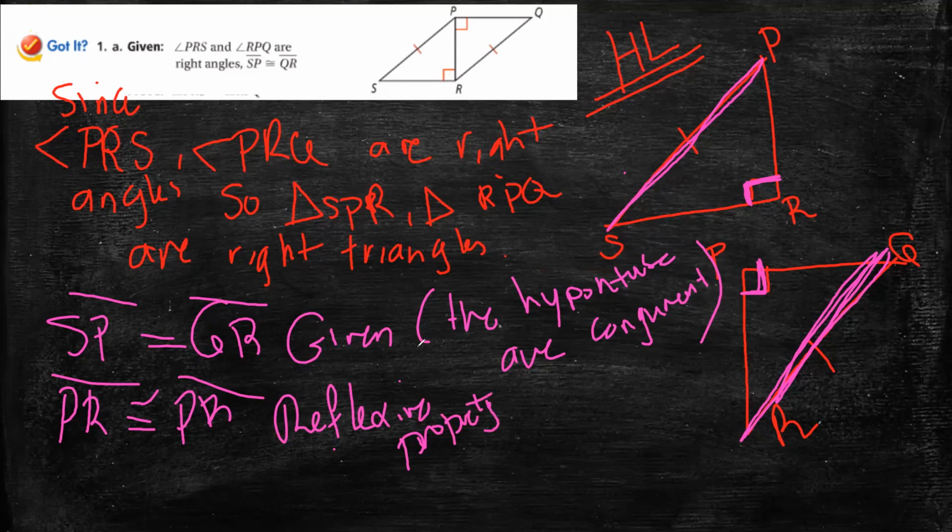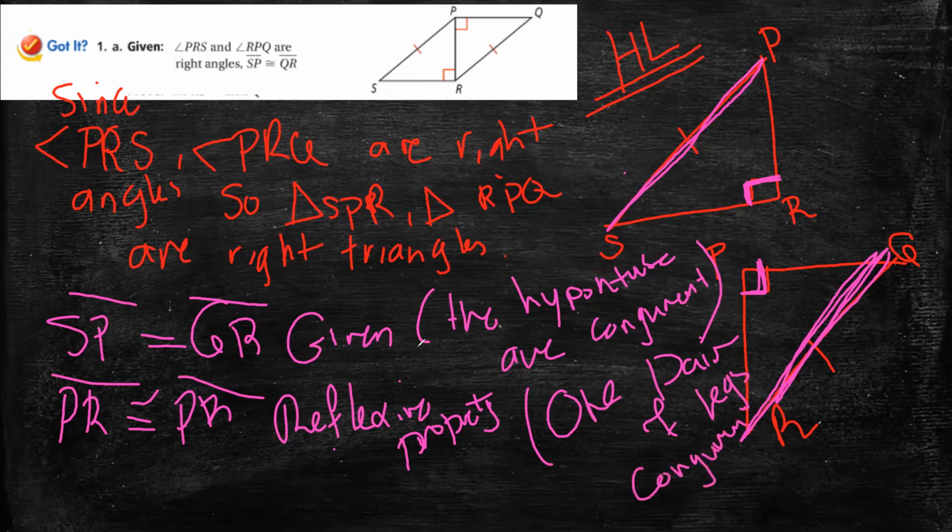So now we have one pair of legs that are congruent. Two hypotenuses are congruent, and two right angles are congruent. Can I say now that these two triangles are congruent? Yes.